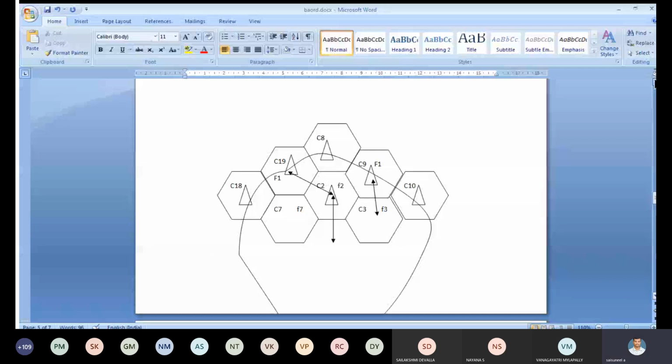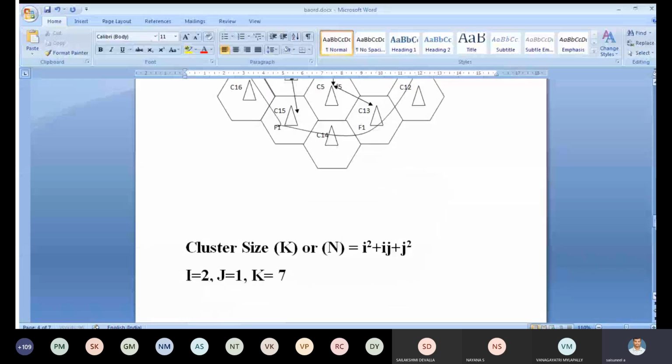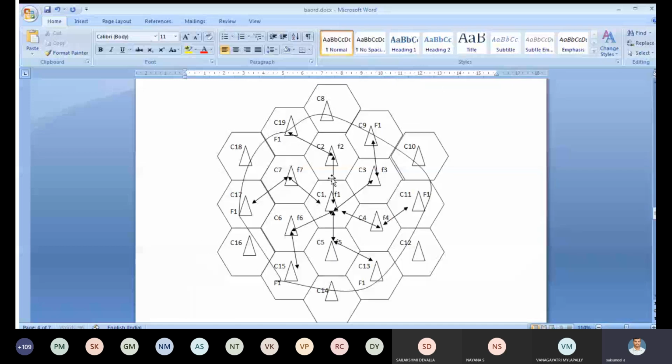See this figure. Based upon the K value, we are taking i equal to 2, j equal to 1, so K equal to 7. From this figure, from the center cell, how many co-channels are we getting? C1 and C19, C1 and C9, C1 and C11, C1 and C13, C1 and C15, and C1 and C17 are co-channels. The distance between each one is called the frequency reuse distance.